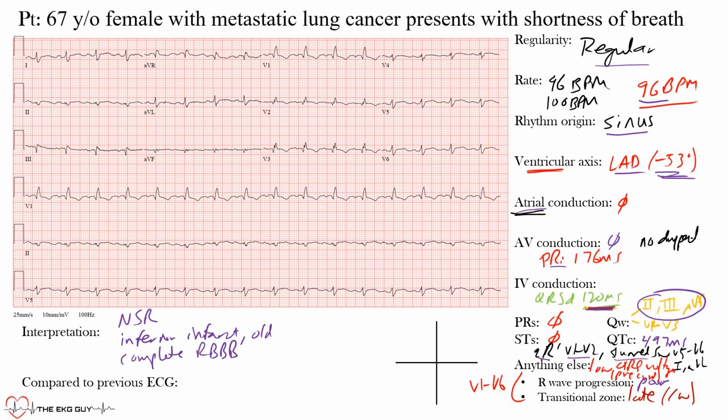And we said that we're missing those initial R waves because of those Q waves in V1 to V3, which are the result of a former anteroseptal infarct. This patient did have a prior one. And the other thing we mentioned was the QTc interval. So there's a lot going on here.